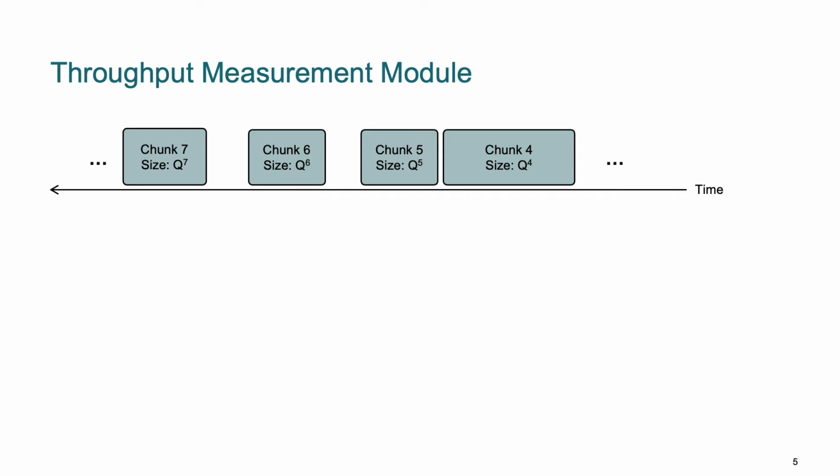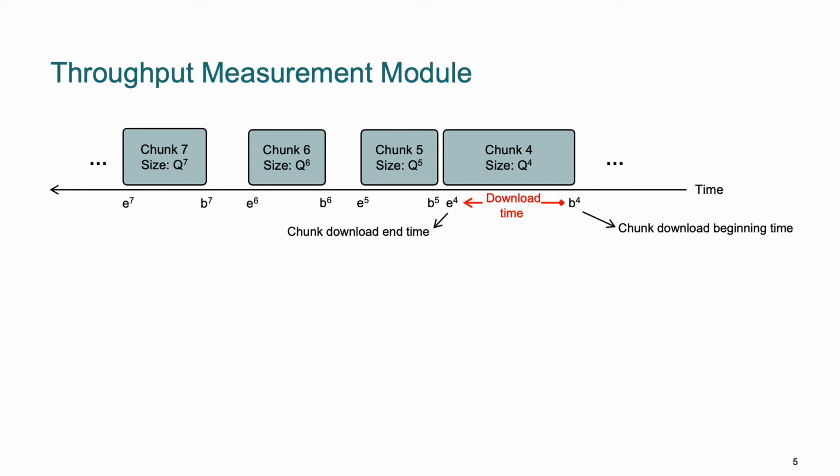These idle times, if we factor them in the segment download time, would cause a wrong estimation of the segment download throughput. Hence, to fix this issue, we can see that instead of measuring download time at a segment level, we need to identify the actual chunk download times as annotated in red over here.